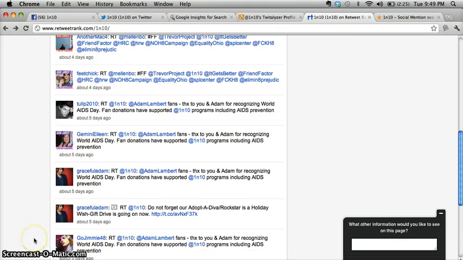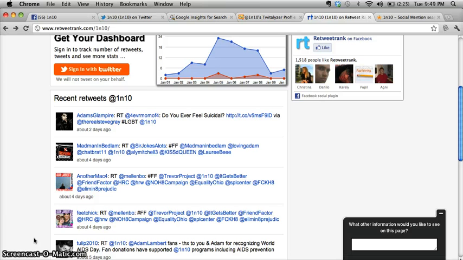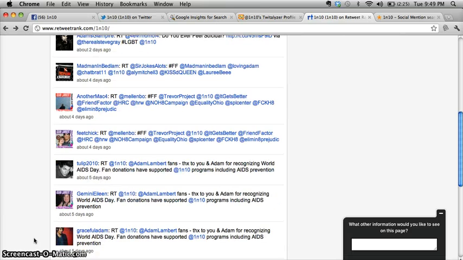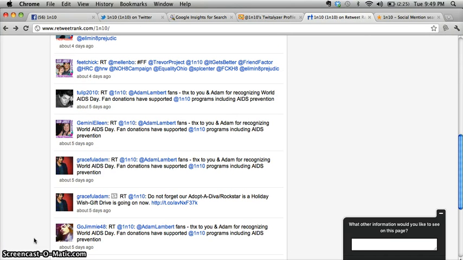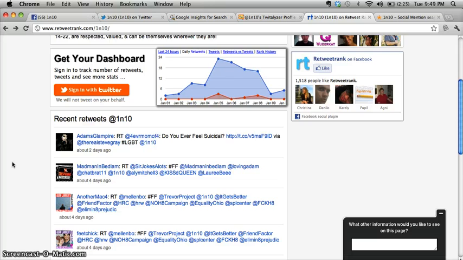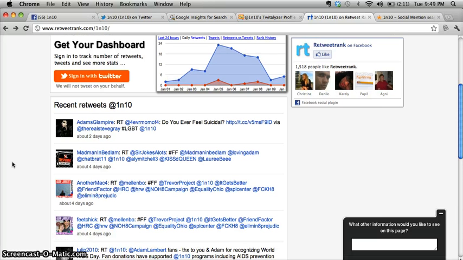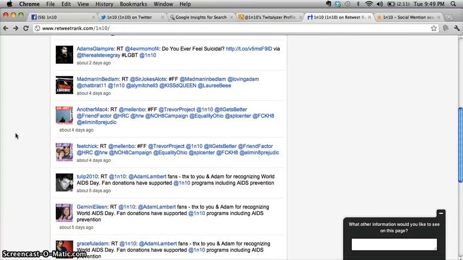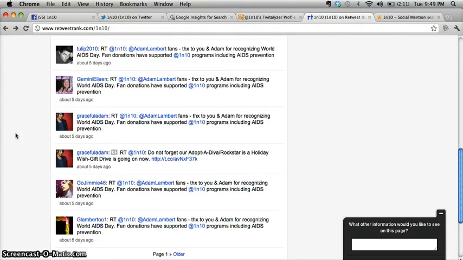In this case, you actually have to log in to your Twitter to see everything rather than just a tidbit of it. And I don't have access to their Twitter anymore. But if I did, we would go to older and you could see more. But this is a great place for showing you people who have retweeted 1 in 10 and added their Twitter name to their message. So it's just a great way of keeping track of who's retweeting you and what type of retweets are coming back.